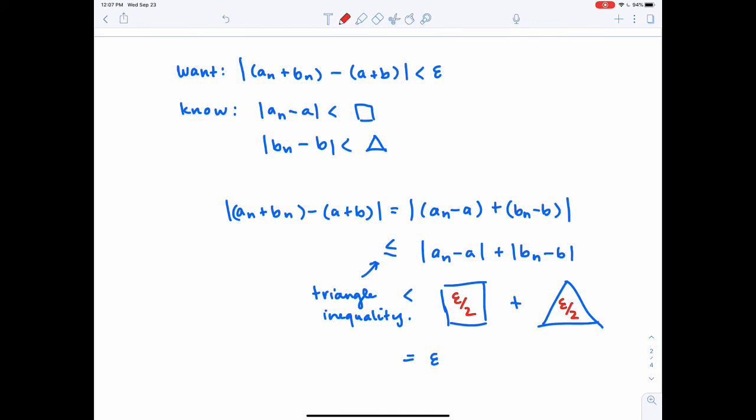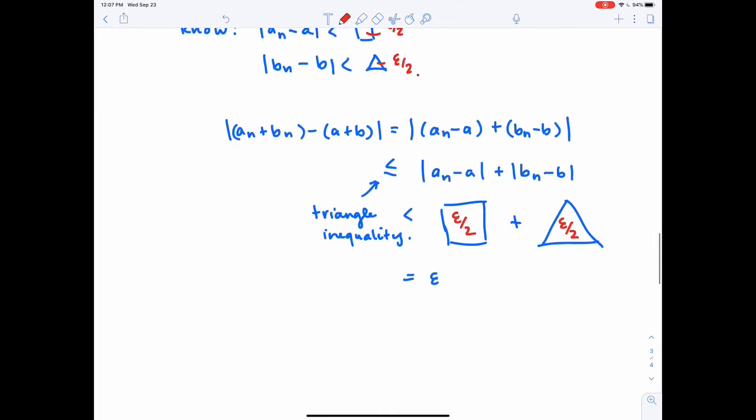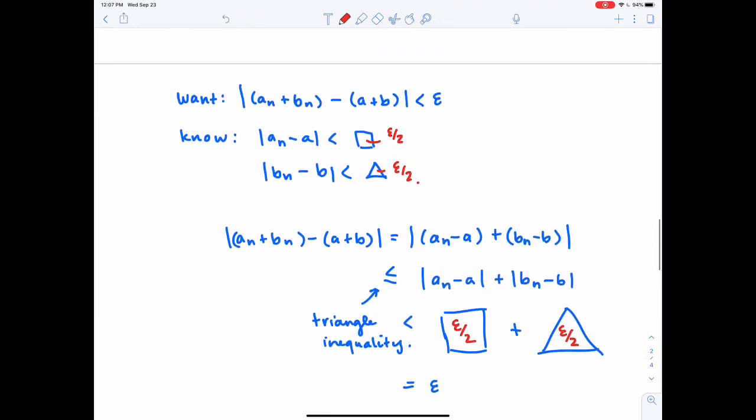So this tells me that I need to choose the tail for epsilon over 2 for both of these sequences. Now, when I go to choose for a_n and b_n, they probably don't have the same tail, the same chopping place, the same capital N that puts a_n in the epsilon over 2 neighborhood.